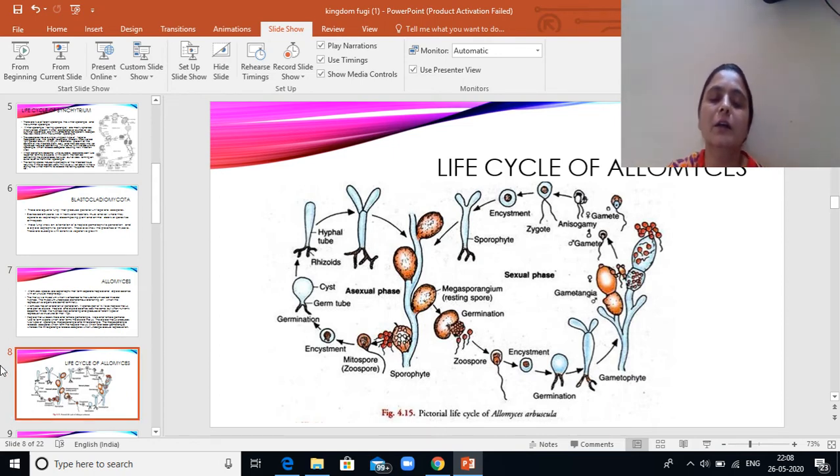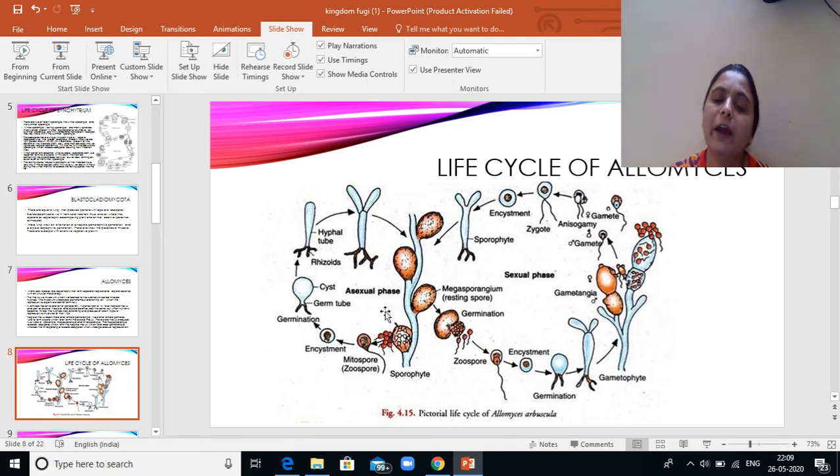As you can see here, Allomyces can undergo an asexual phase or a sexual phase. In the asexual phase, it forms the mitospores. The mitospores undergo a period of encystment and then they germinate to form a morphologically parent-like individual. So that is, it undergoes asexual reproduction. Whereas the formation of the megasporangium, here as you can see, forms the zoospores. The zoospores form the gametophyte.